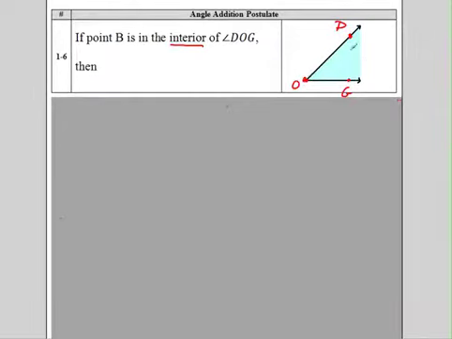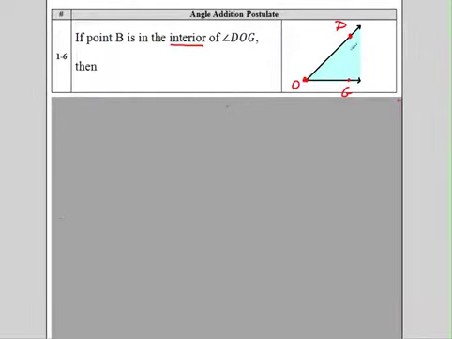Well, if I do another ray through this, what has to be true about this? Well, it looks like to me if you take angle DOB plus angle what? BOG, what does that have to equal? It has to equal angle DOG. Pretty cool, huh? So this angle up here, angle 1, plus angle 2 equals the whole angle. So I don't know if it cuts in half or not. It may or may not. It doesn't matter. It's just like the line segments. It's going to add up to the total.